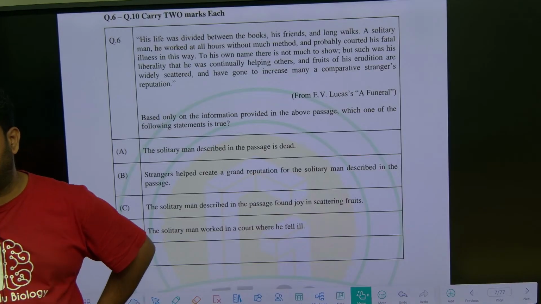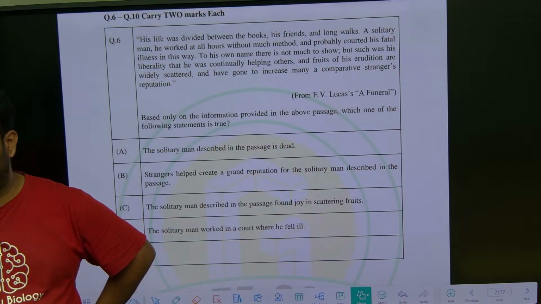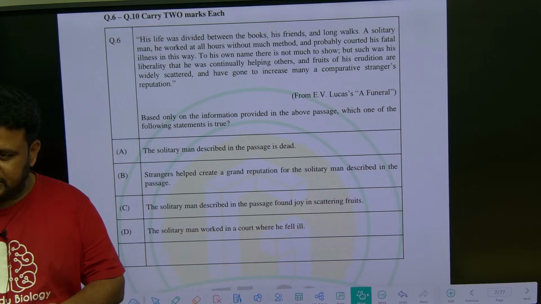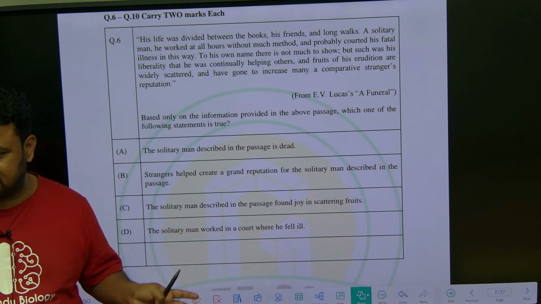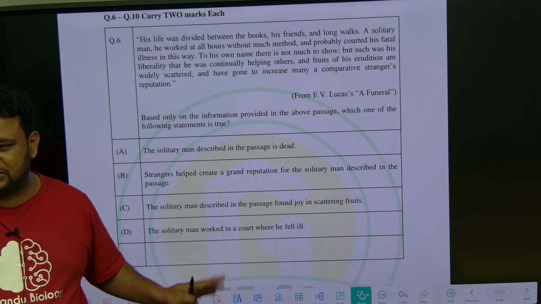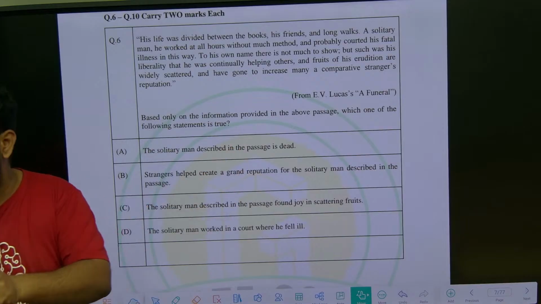So you have to follow railway rules. Whether you are traveling in Telangana, Andhra Pradesh, Tamil Nadu or Karnataka, the rules remain the same. So with a passage, here also the rules remain the same, whether you write the SET exam, CSIR NET exam or GATE exam. With a passage, what should you do first? First read the question, then read the passage. That is what the rule says. So based only on the information provided in the passage, don't use your own knowledge.